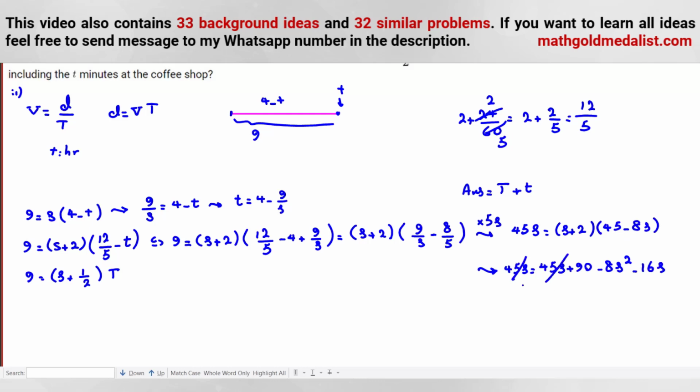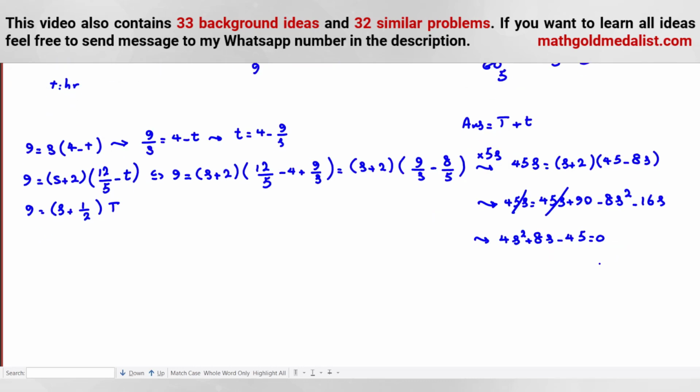We can simplify this. We can take all things to the left hand side. So it will be 8s squared. And we can divide also by 2. So 4s squared plus 8s minus 45 is equal to 0. Now here you can factorize or you can use the quadratic formula. Okay? So what is the quadratic formula?